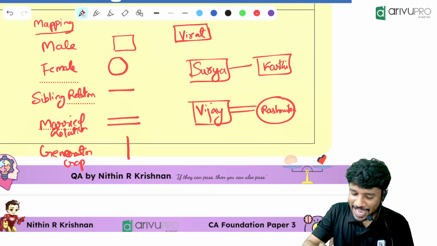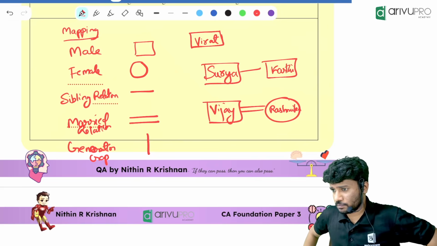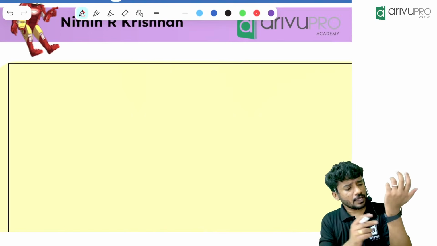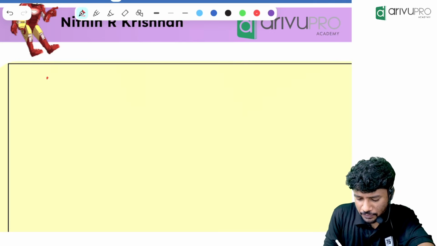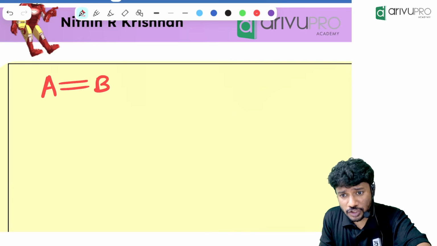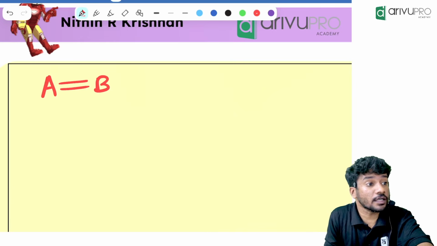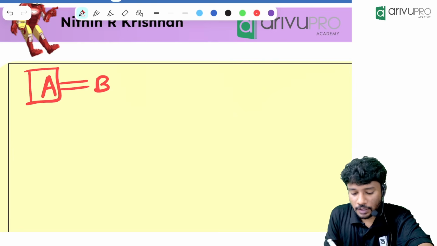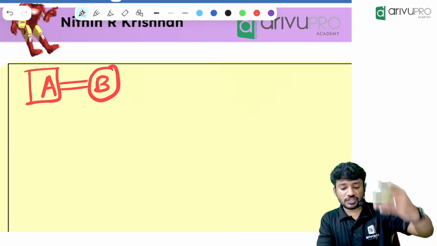Now, A is married to B. I'm telling a random example. A is married to B and A is a male. So who is the male over here? A. So where will you put a square? Then B will be the female.